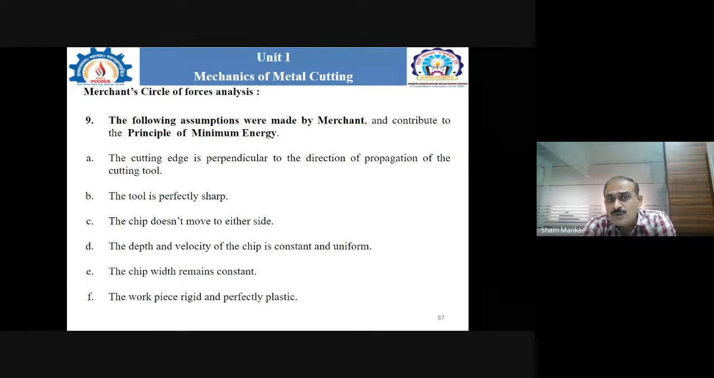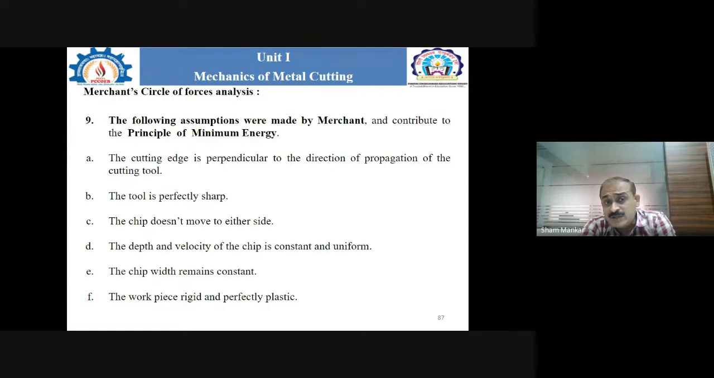So whenever we are using such a combination of the workpiece as well as the tool material, or the tool along with the cutting fluid, whatever energy is required for the machining is expected to be a minimum. That is nothing but the principle of minimum energy.